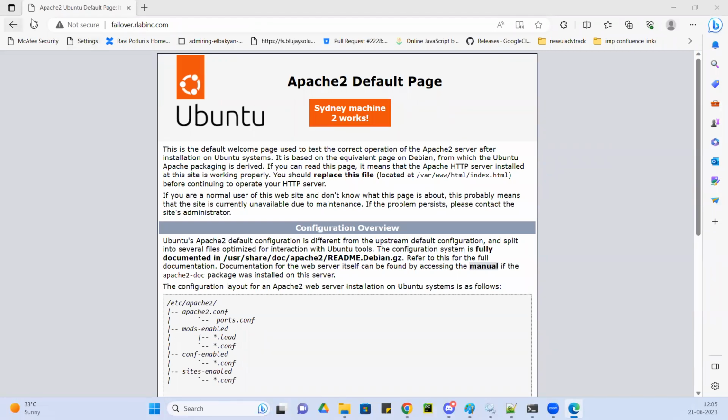After a long time, when I do failover, I see that Sydney is working.